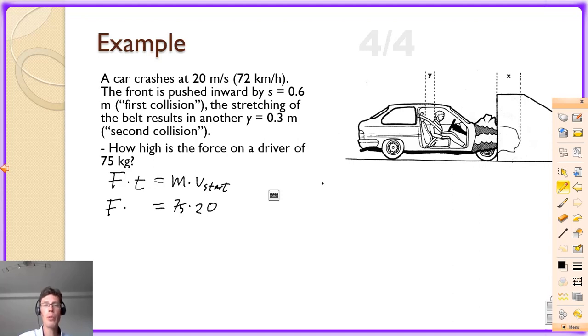Let's see how far he moves. The total distance covered by this man in the car from the moment the car hits an obstacle is basically the distance of the crumple zone. He moves 0.6 meters. And the distance of the stretching of the seat belt, which is 0.3 meters. So he has to stop while traveling 0.9 meters.